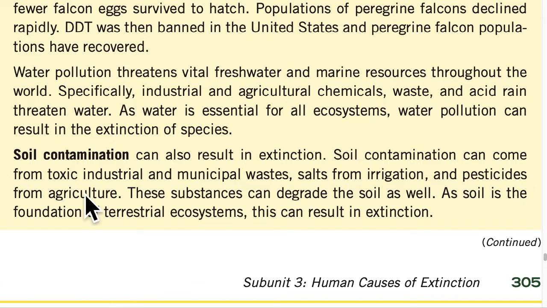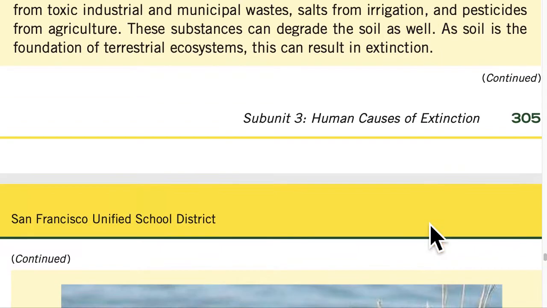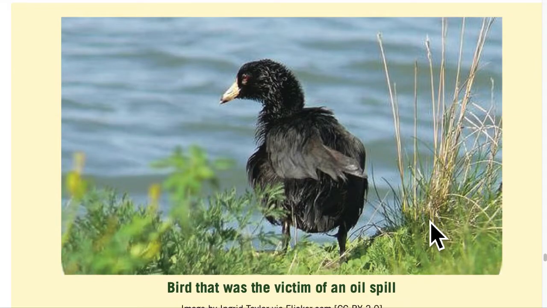Soil contamination can come from toxic industrial and municipal wastes, salts from irrigation, and pesticides from agriculture. These substances can degrade the soil as well. As soil is the foundation of terrestrial ecosystems, this can result in extinction. Bird that was a victim of an oil spill.